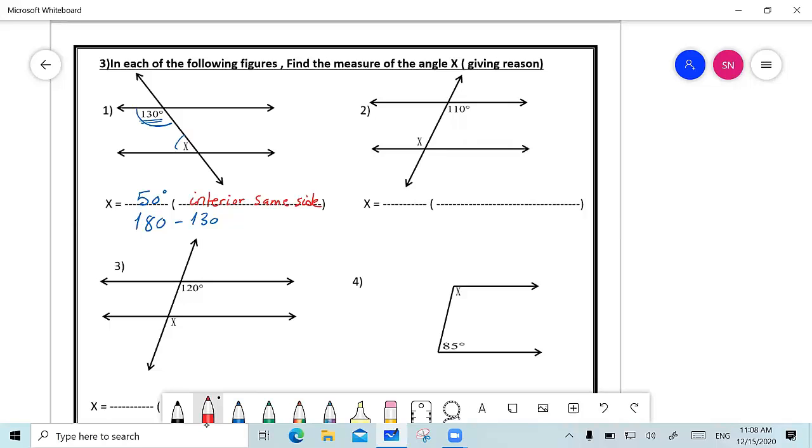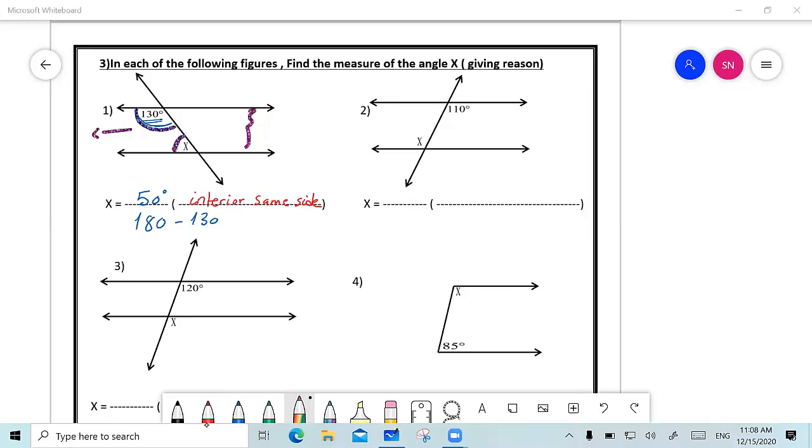And now I want you to think, to know how we think of it. First of all, here is an angle and x is another angle. Both of them are clearly on the same side of the transversal, right? And both of them are interior. So interior and same side, and these are supplementary angles forming 180 degrees.